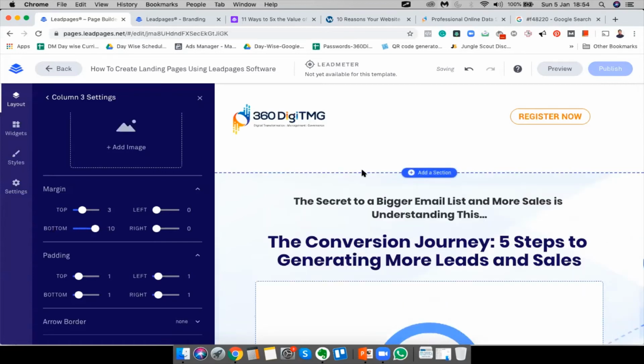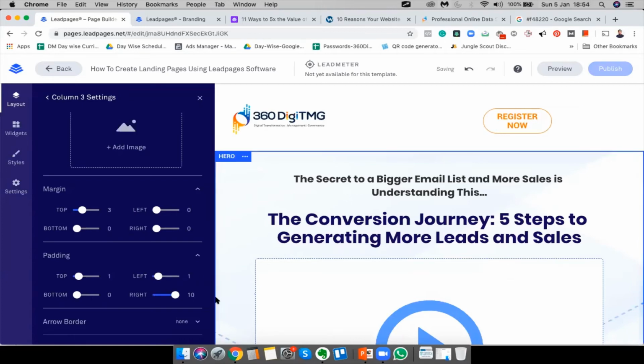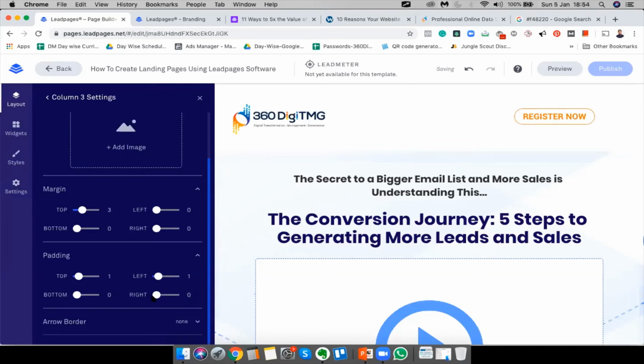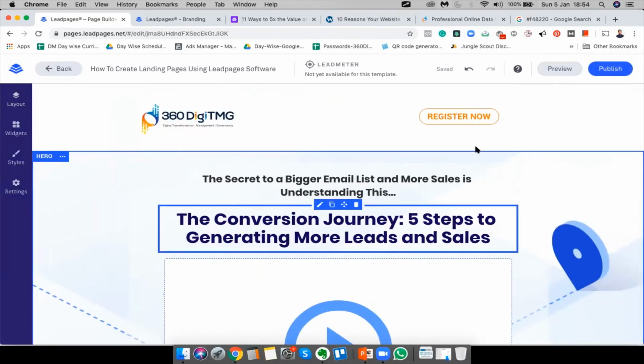So let's look at bottom. You see this line, keep an eye on this line, see how it changes. Yes, sir. And let's look at padding. So I remove the padding, I increase the padding. So we'll just leave it to 0. Top padding also, I'll remove it. But again, it went down, so we'll leave it at 1. Left, if I remove, or if I add, no, we'll leave it at 1. Right, nope, we'll leave it at 1. All right. So let's see. Both are on the same line, right?